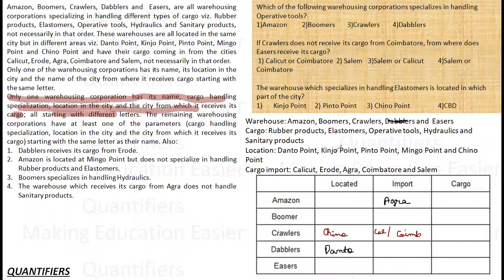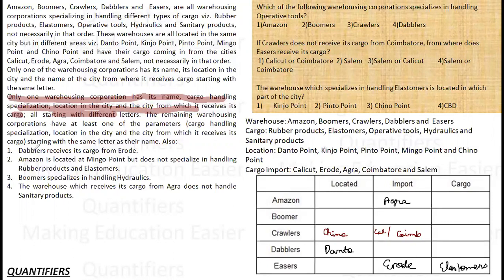And then what is next? Easers. So for easers, cargo can be elastomers. Okay, it is possible. Is there anything else? This is not, okay, it can also be erode. So one of them has to be here. It is possible that both are here. Let us see what happens next.